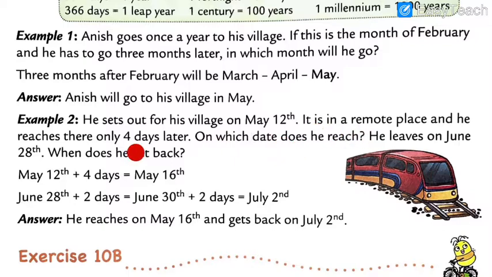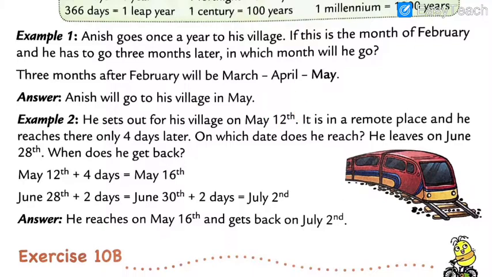It is in a remote place, and he reached only 4 days later. On which date does he reach? He leaves on June 28th. When does he get back? So we have to count here how many days.